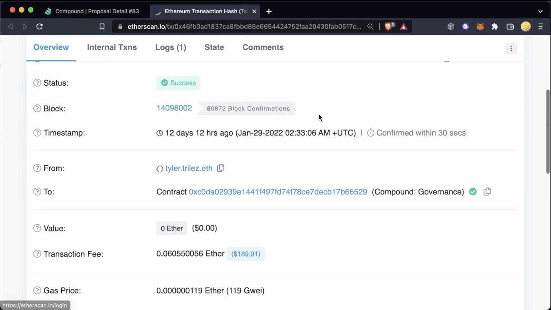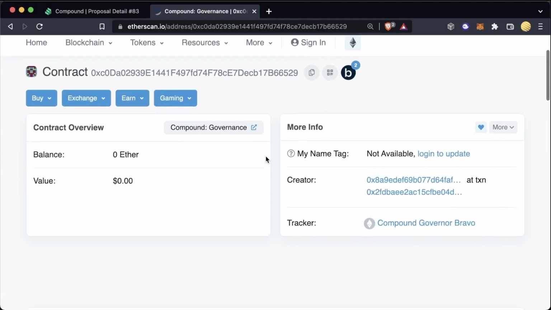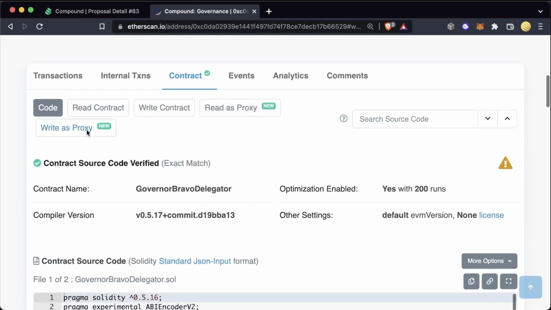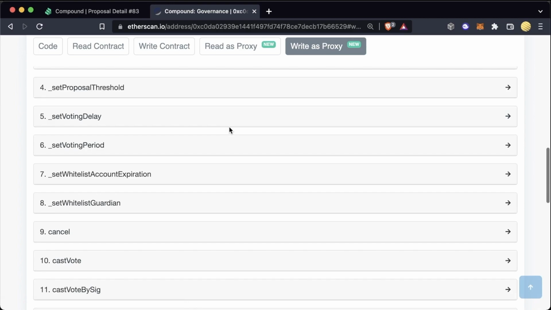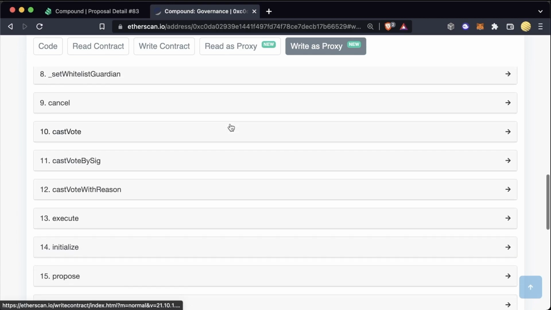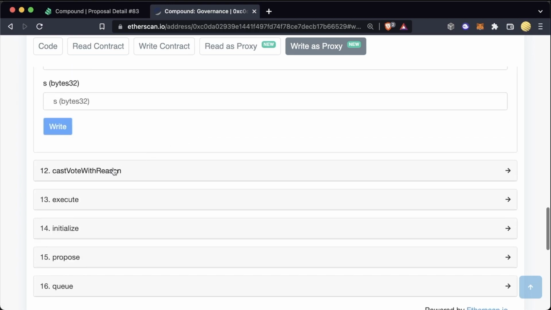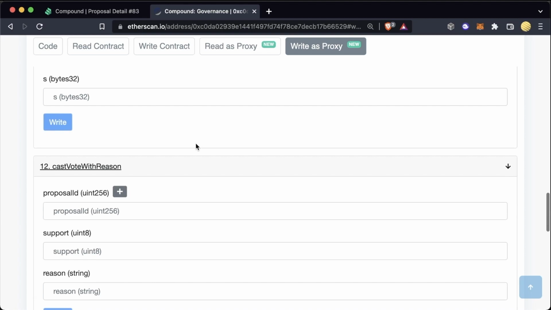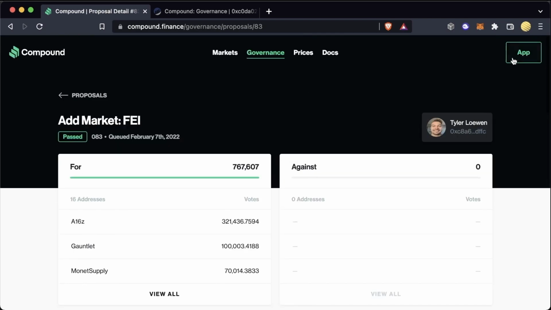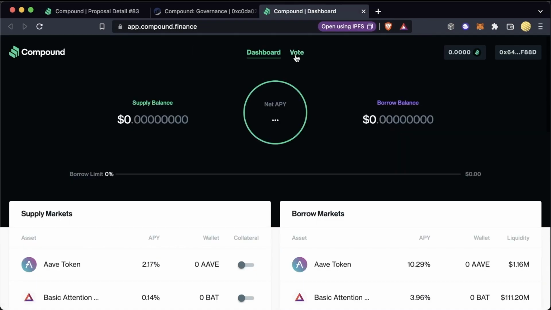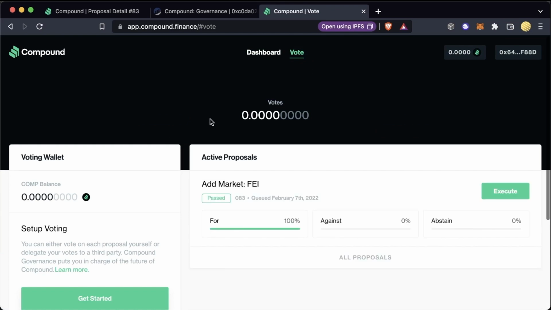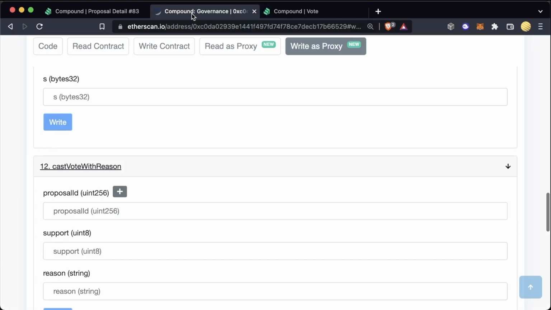If we click on this transaction again, and we go to the compound governance contract, and we scroll down to contract, write as proxy, we can actually see the exact function that the people called to vote, namely cast vote, cast vote by signature, and cast vote with reason. We'll talk a little bit about the exact differences between these in our next video, but these are the functions that they're actually calling. And if you go to the compound app and we go over to vote, this is a user interface you can actually vote through to make it easier if you're not as tech savvy. So you can vote right through this app.compound.finance, or you can just send the transaction yourself.